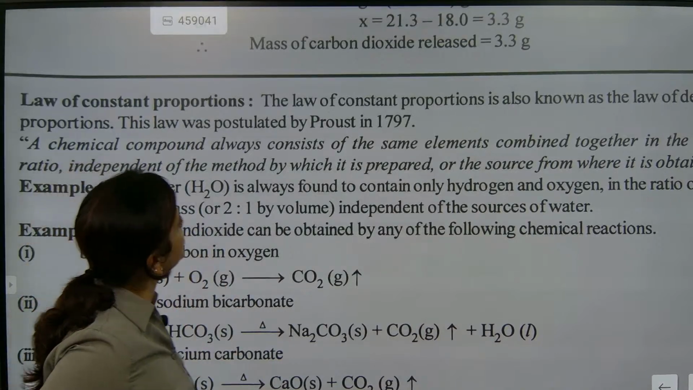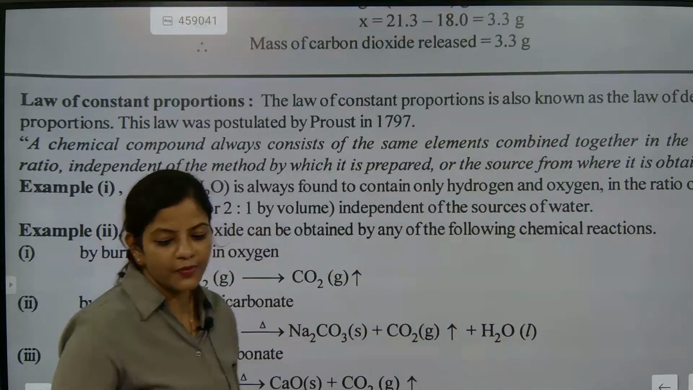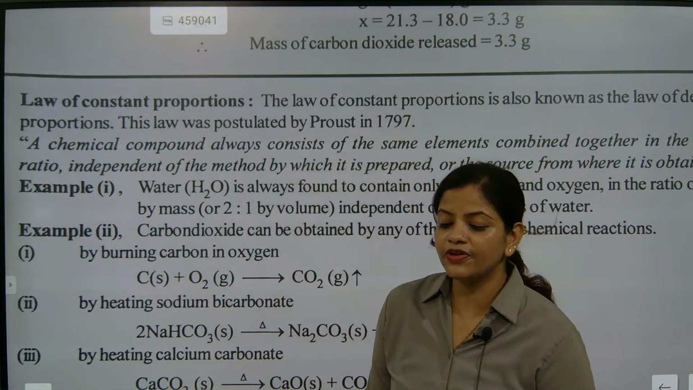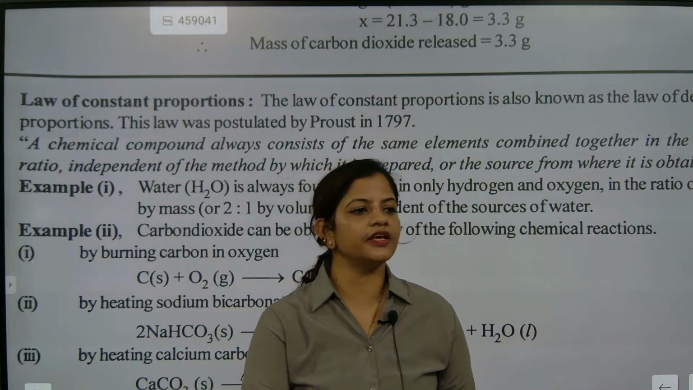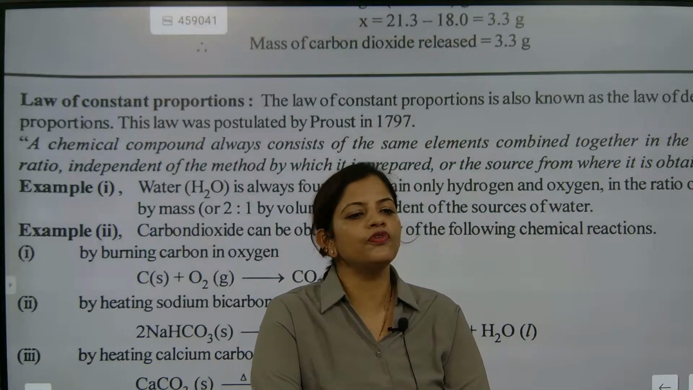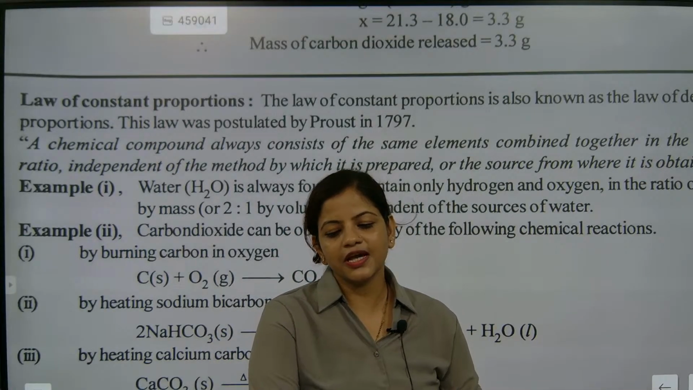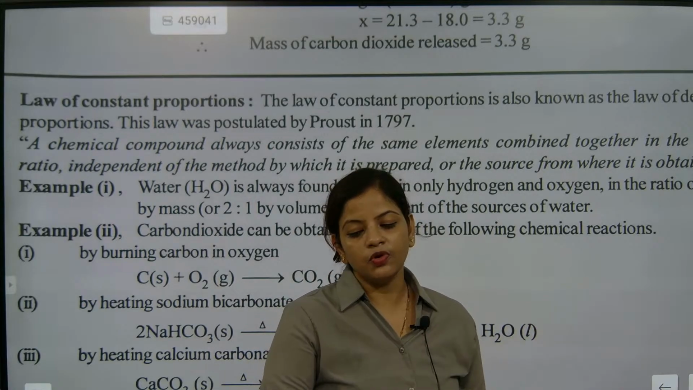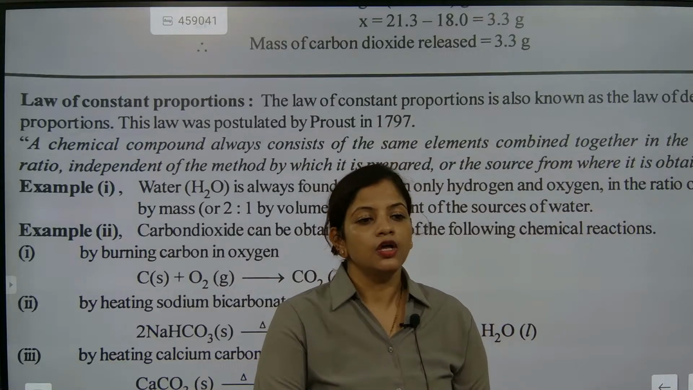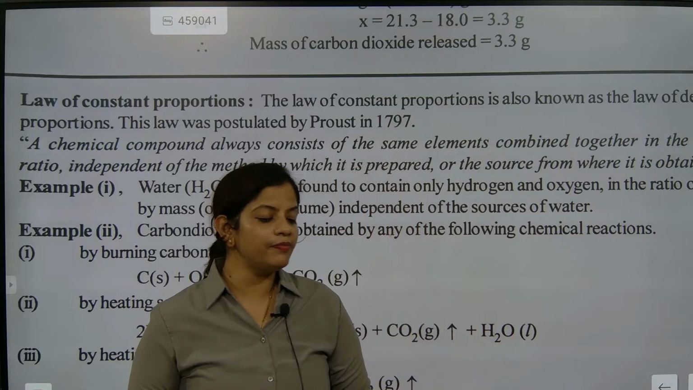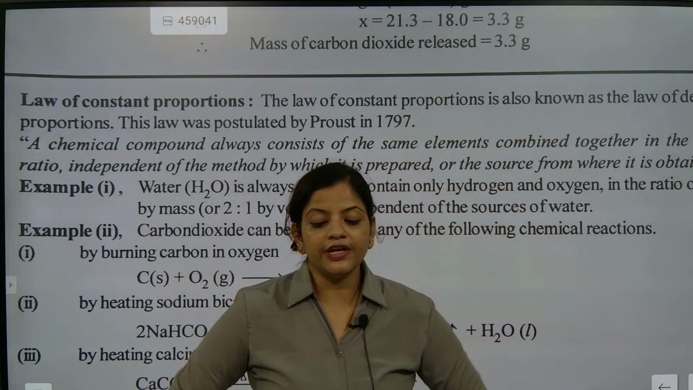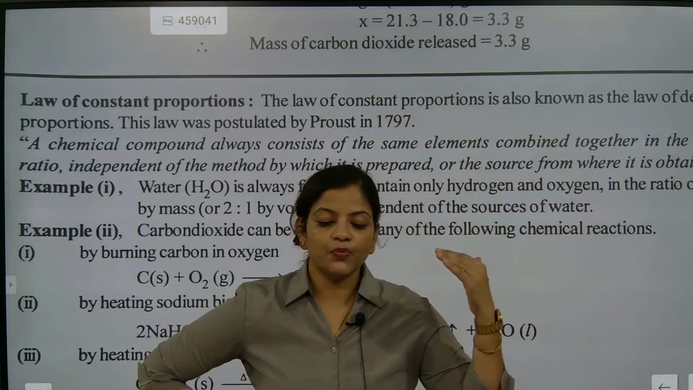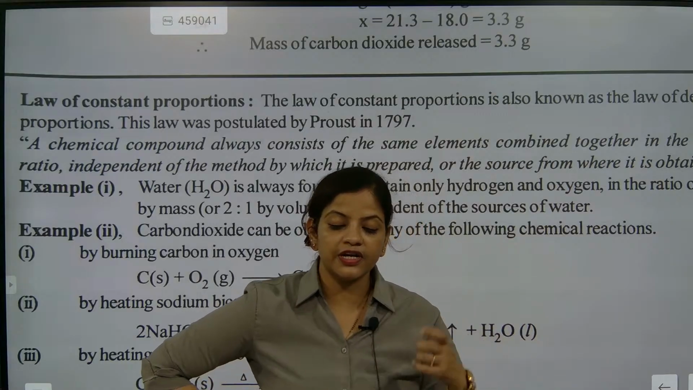So now, the law of constant proportion. What is the meaning of the law of constant proportion? You need to understand that the law of constant proportion is also known as the law of definite proportion. So if carbon dioxide is there, it means CO2 only. We cannot say carbon and oxygen can be combined in any proportion. Carbon monoxide means CO only, one atom of carbon and one atom of oxygen joined together. Carbon dioxide means CO2. So the proportions are fixed for a definite compound.